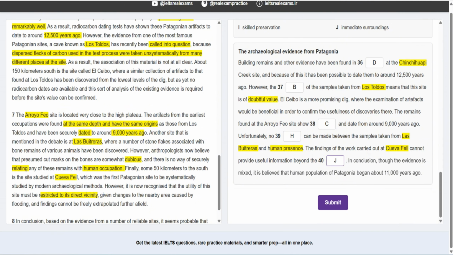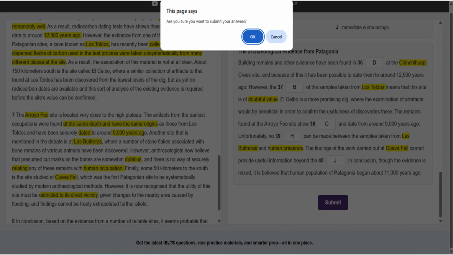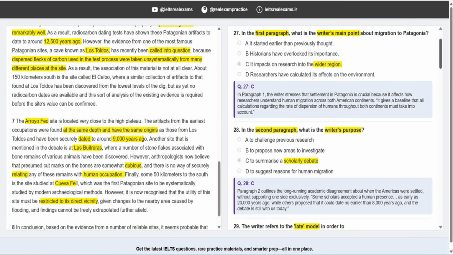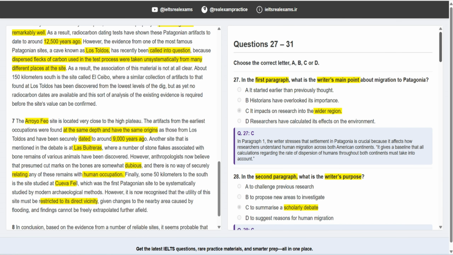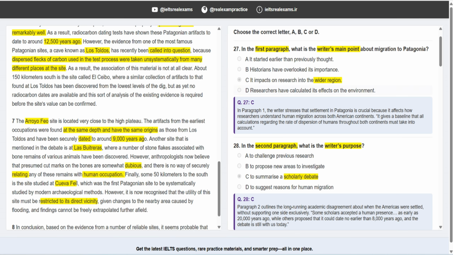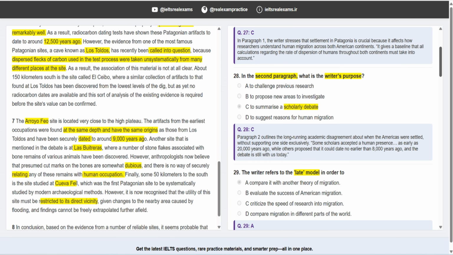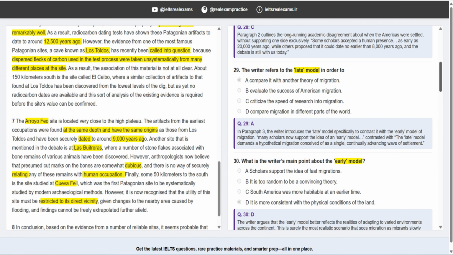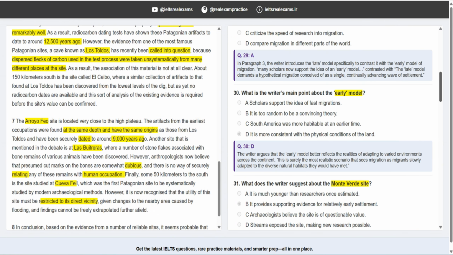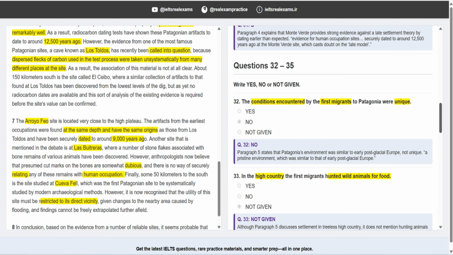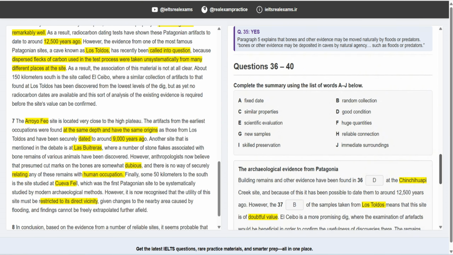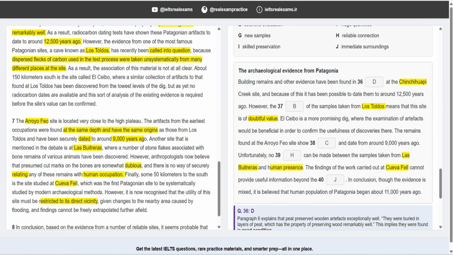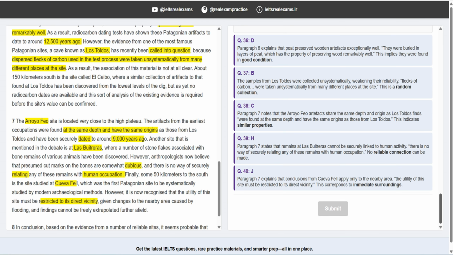Okay, hope you enjoyed the video and got some insights into this passage. And I also have the answers here. So the first one was C, the second one was C also, the third one was A, the next one was D, next one was B, no, not given, no, yes. All right, and here we have D, B, C, H, and J. We answered all of them correctly.